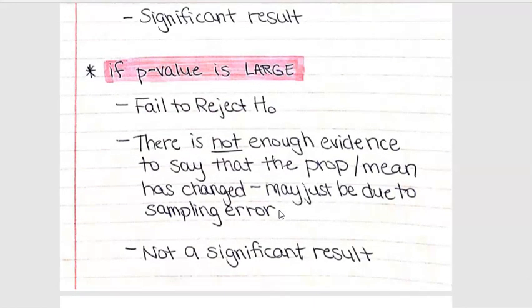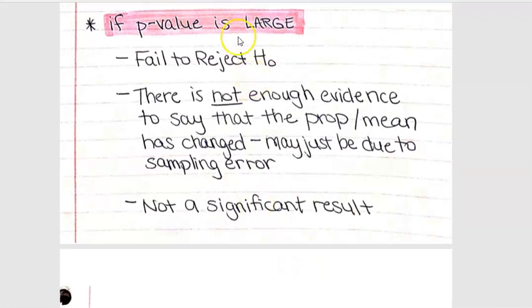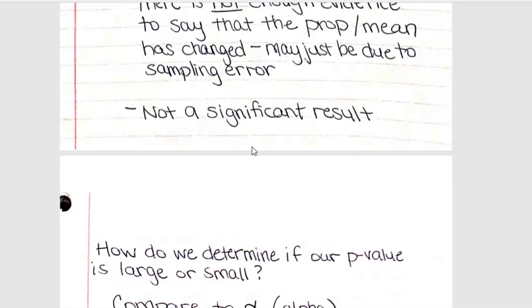Okay, so the difference is probably just due to sampling error, because we talked about in Chapter 9 how we have sampling error in every sample, and so we have to deal with that, right? So we could also say this is not a significant result. It's not statistically significant.